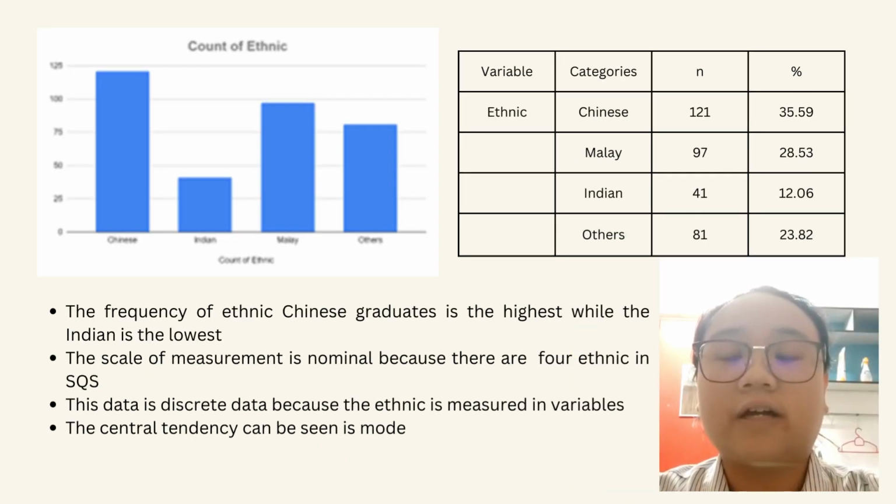Next is the frequency of ethnic. From the graph and the table above, we know that the frequency of ethnic Chinese graduates is the highest, which consists of 121 out of 340, which is 35.59%, while the Indian is the lowest, as it consists of only 41 out of 340 and 12.06%. The scale of measurement is nominal because there are only 4 ethnic groups in SQS, and the data is discrete data because the ethnic is measured in variable.